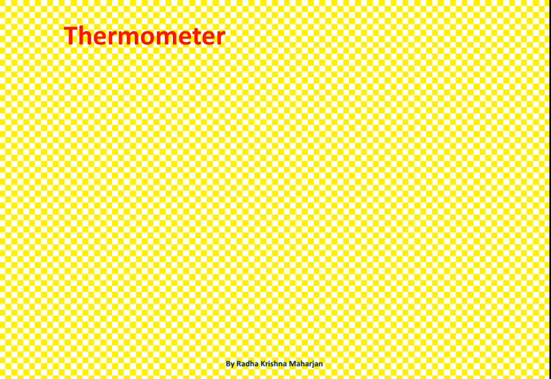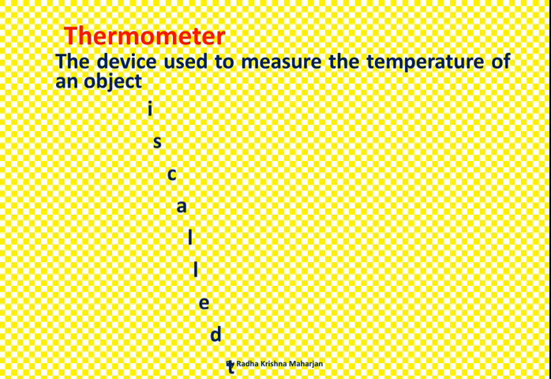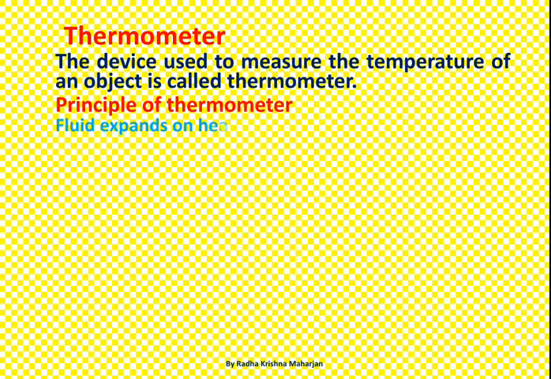Thermometer. The device used to measure the temperature of an object is called thermometer. Principle of thermometer: fluid expands on heating and contracts on cooling.